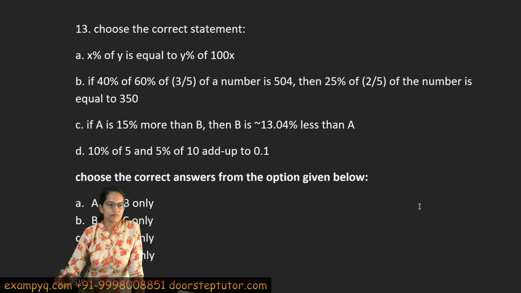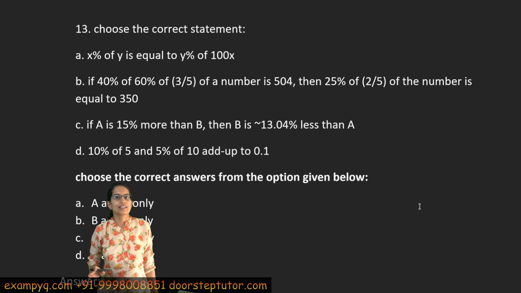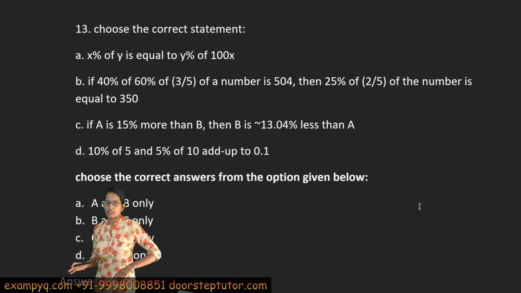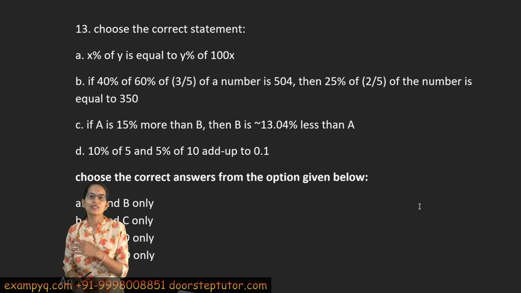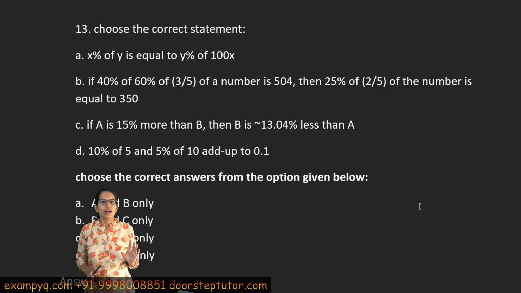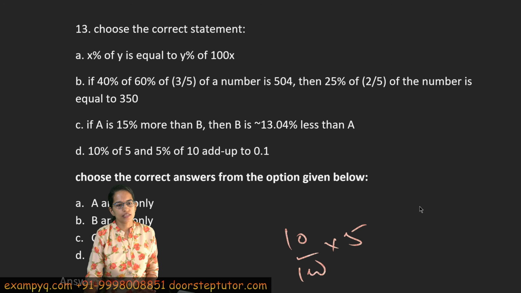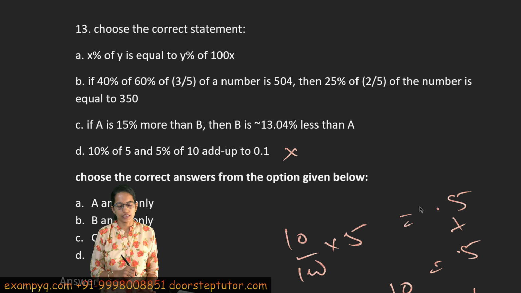The next question. Here, what you have to do is find out the values. Now, a very important thing that we discussed when we were talking about percentage: if I say 10% of 5 or 5% of 10, that means the same because I am dividing by 100 and multiplying by the other number, right? So when I say 10% of 5 or 5% of 10, that reveals out to be the same thing. So it becomes 1 when I add it up, not 0.1. So this is incorrect, right?